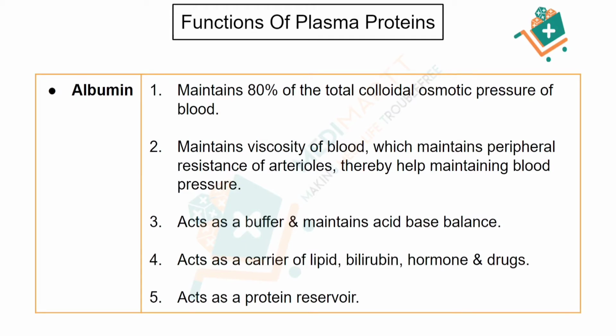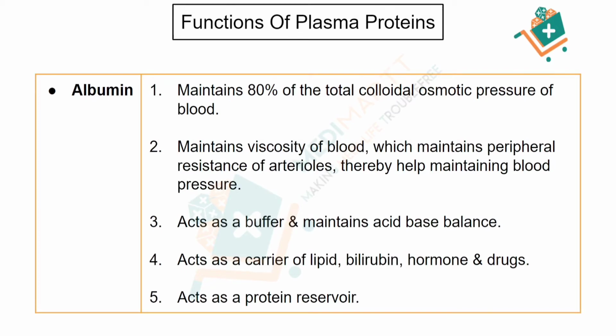Okay, so through which protein is this viscosity maintained? The answer is albumin. Albumin maintains the viscosity of the blood, which maintains the peripheral resistance of the arterioles.